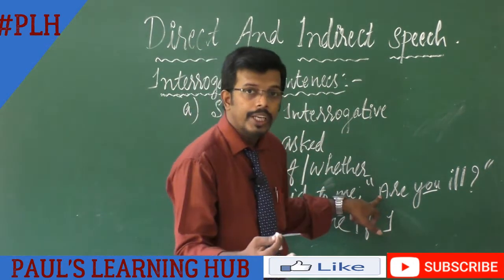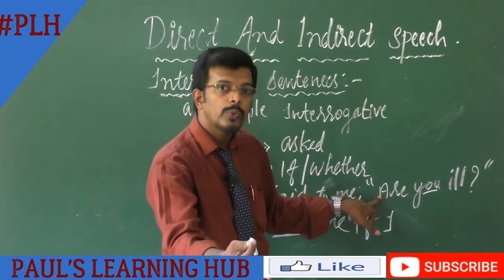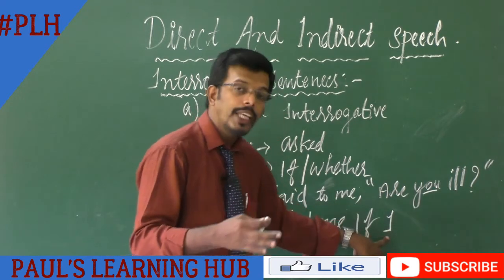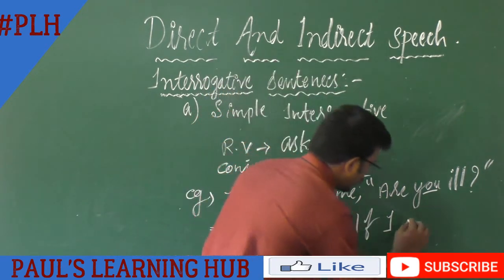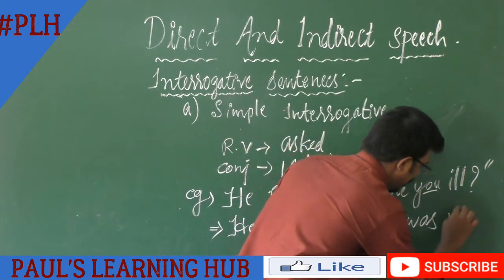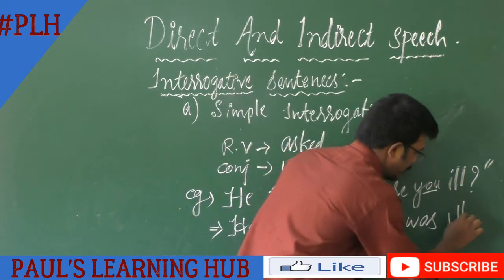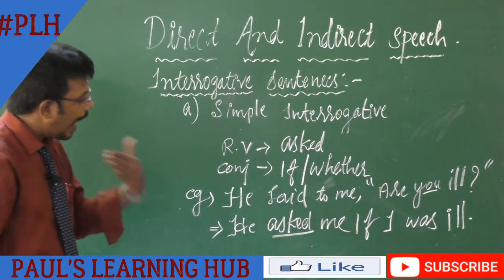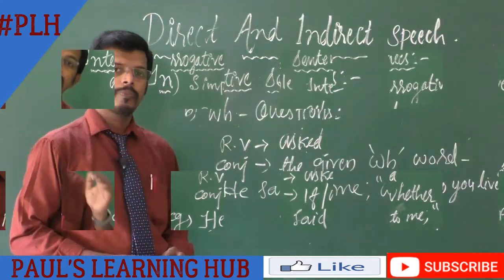Are you ill? This are will change into was or were in past tense. So along with the I, we have to use was. Then finally ill and full stop. So the sentence will be like this: He asked me if I was ill.